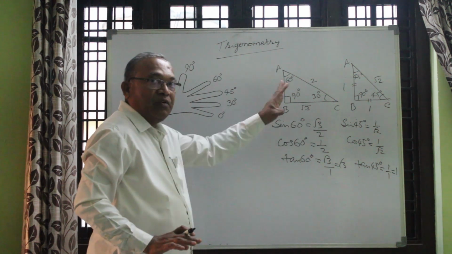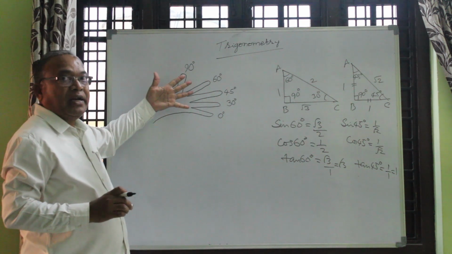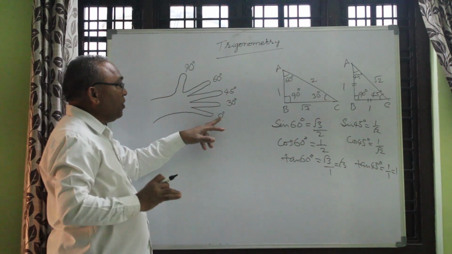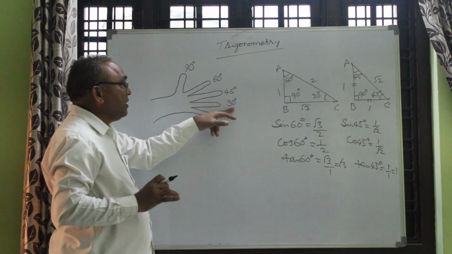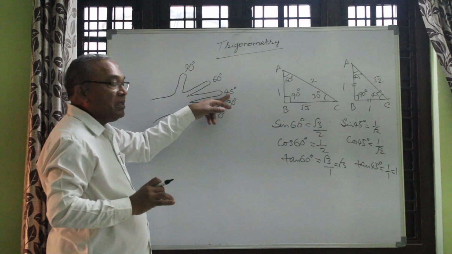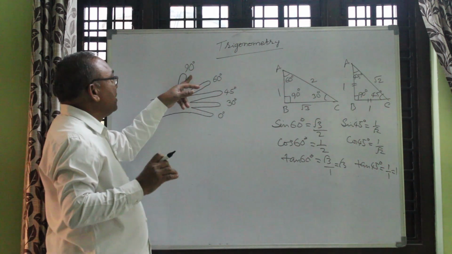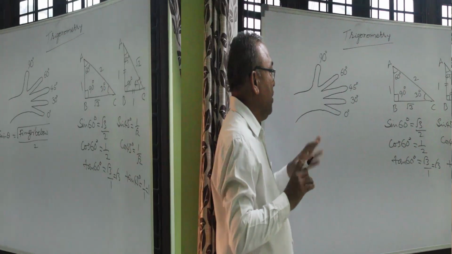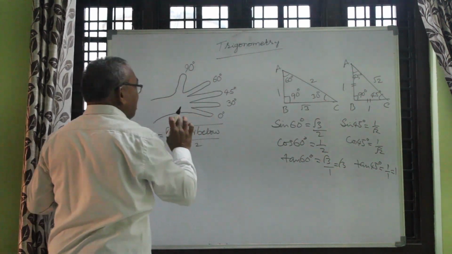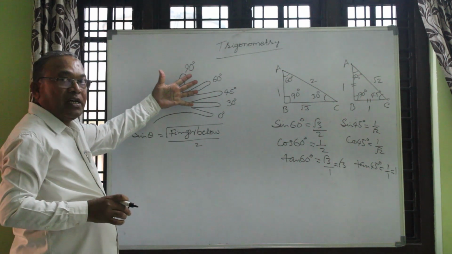These are the triangles. If you are not remembering this, you use your left hand. In this left hand, the small finger, put it at 0. This is 30 degrees. This is the ring finger, now 45 degrees. Middle finger, 60 degrees. Point finger. This is the thumb, 90 degrees. For remembering these two triangles, by using this thumb, this is called the left hand rule.